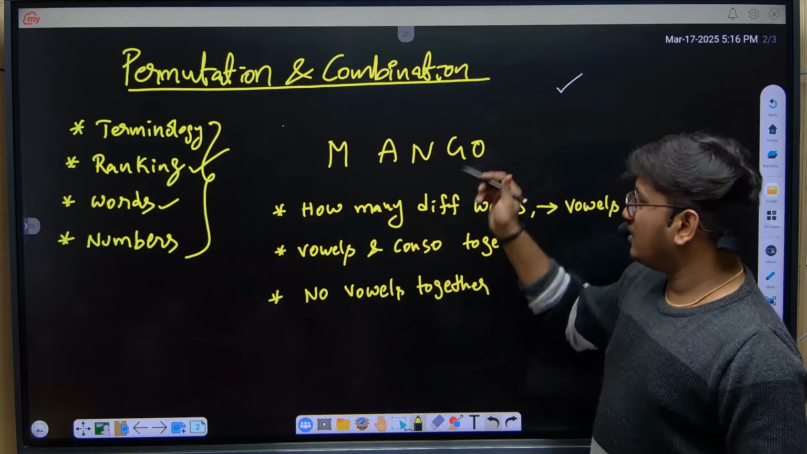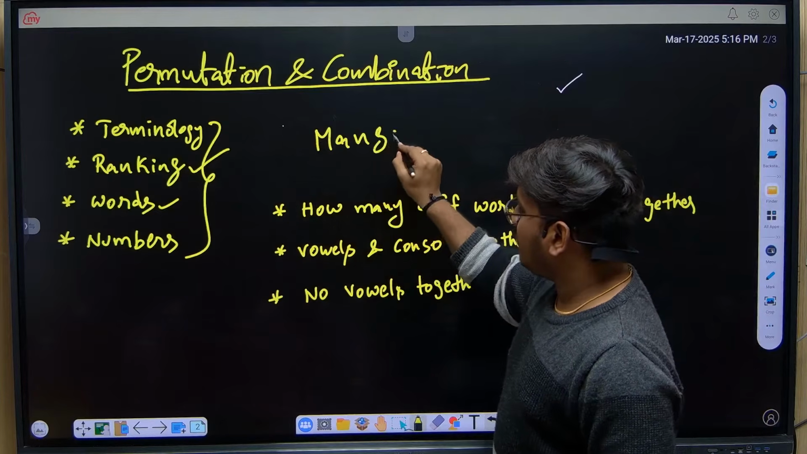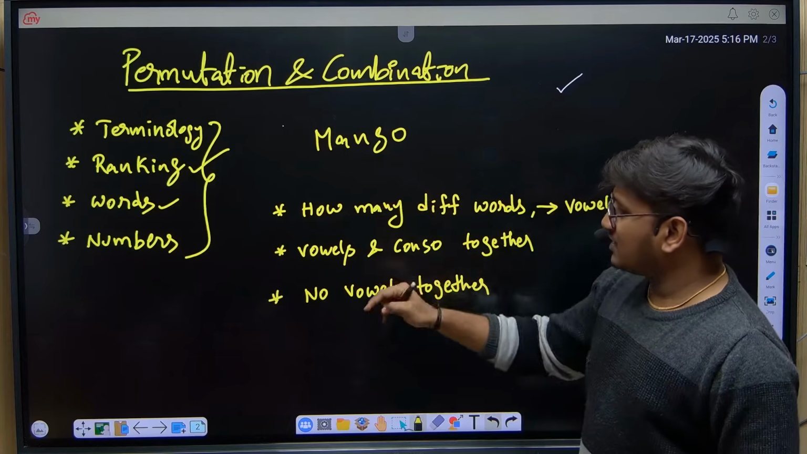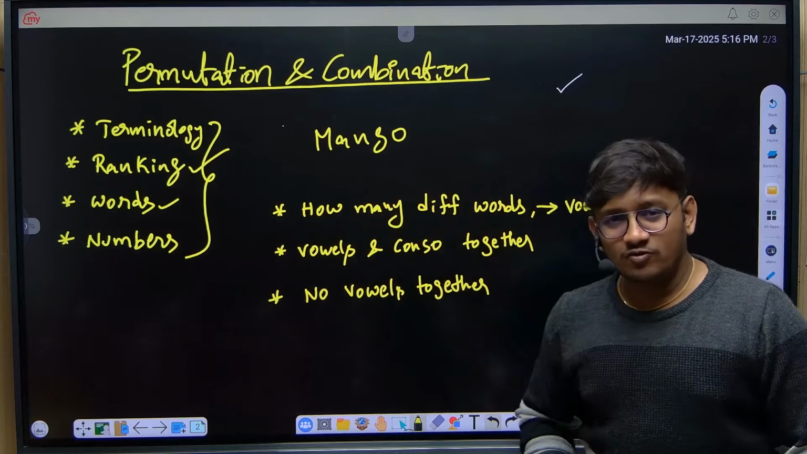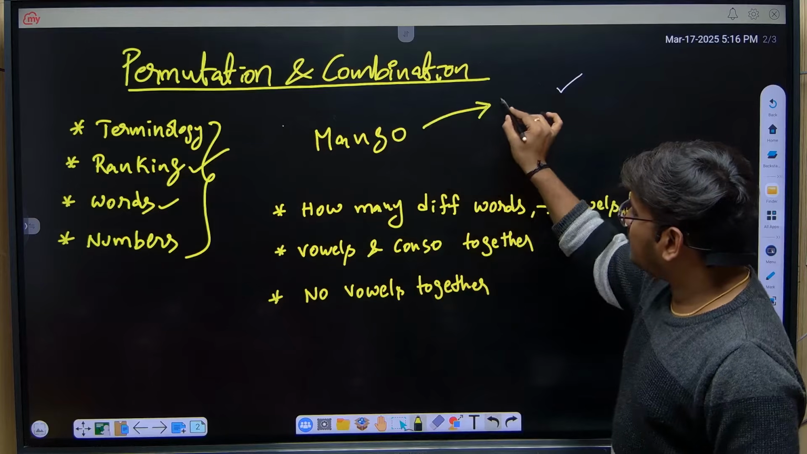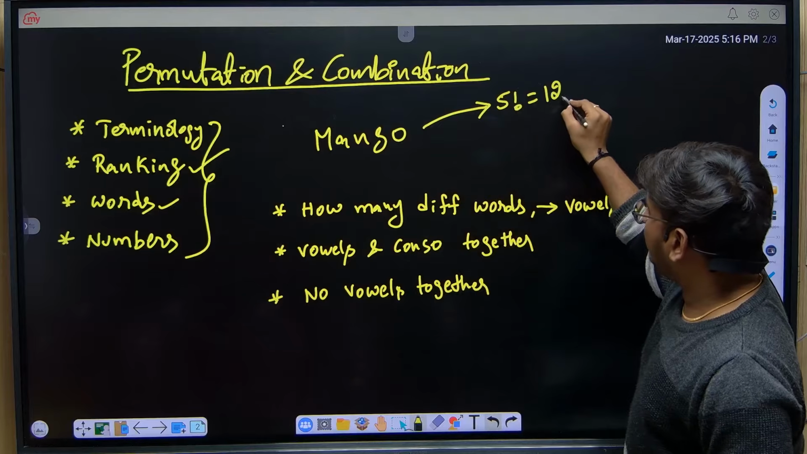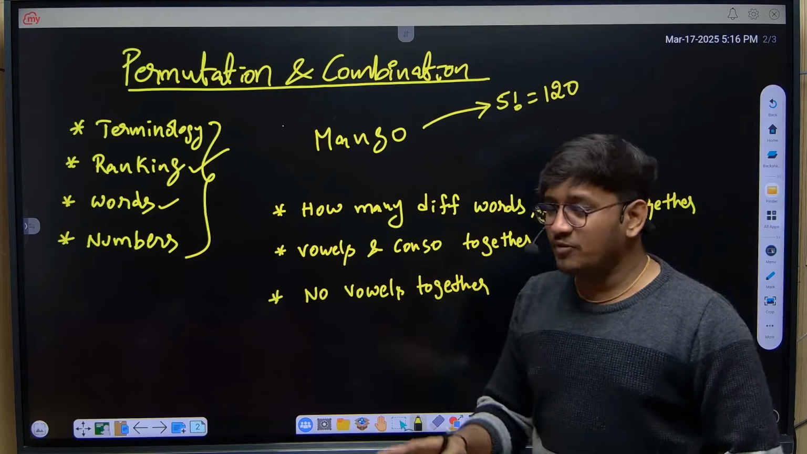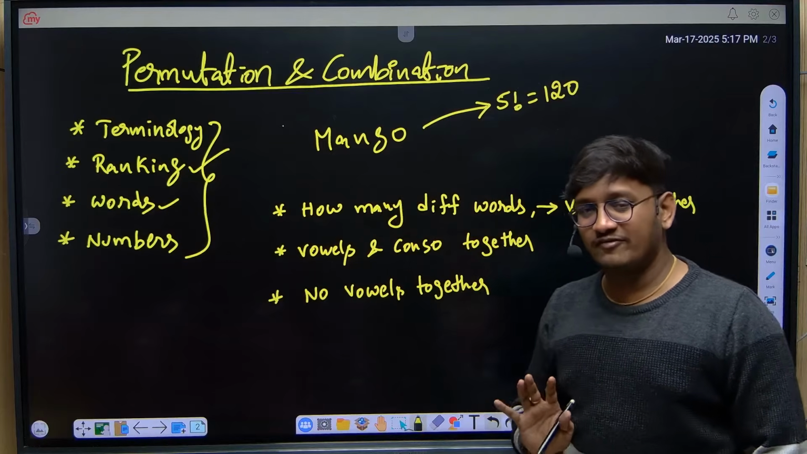By taking an example, I'm just taking a word called mango. Now how many vowels are there? Let's say first question: how many different words can be formed? Are there any letters repeated? No. So mango, a 5-letter word, can be arranged in 5 factorial ways. So my answer is 120 different words can be formed by using the letters of the word mango. So 120 combinations you will get, 5 factorial ways.